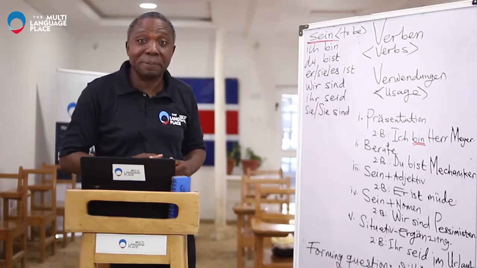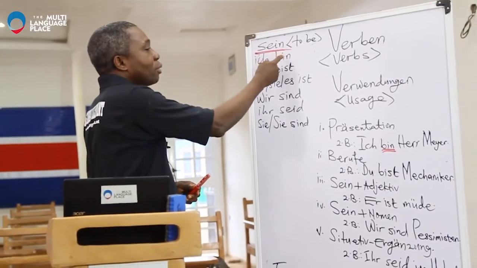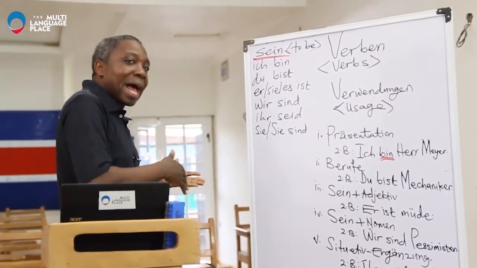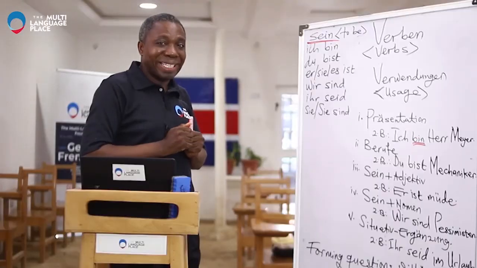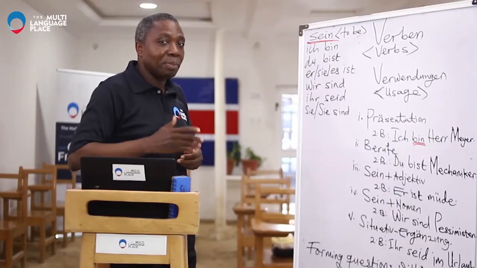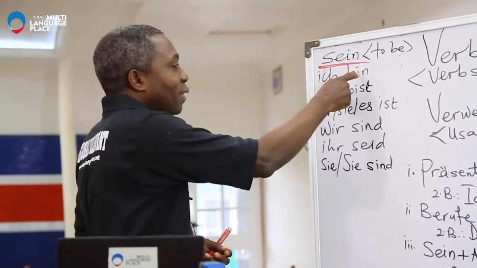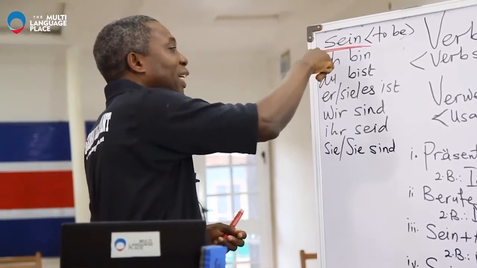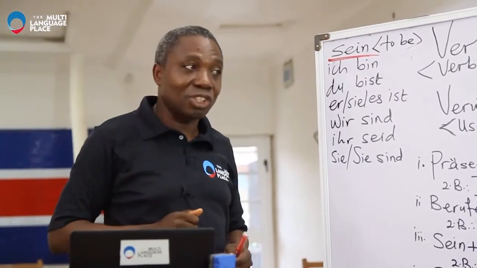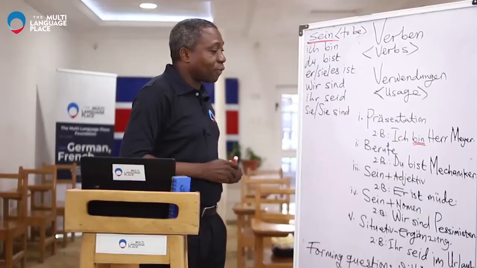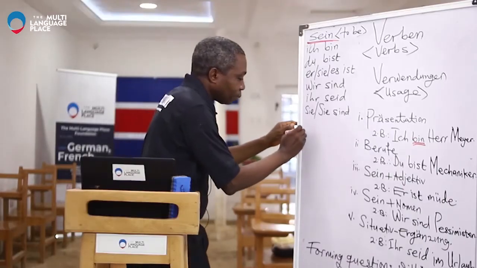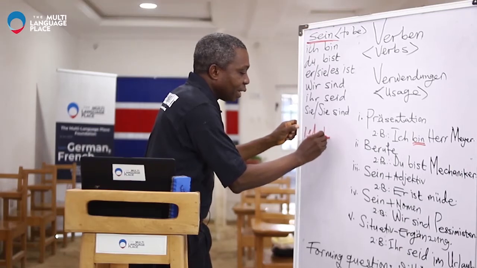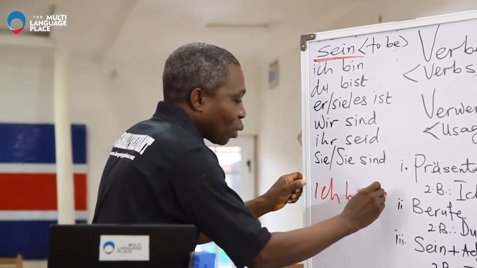Let's just experiment. We have ich bin, and it means I am. If you want to ask a question, you just say bin ich. You transfer this one to the first position, you take this one to the second position. Bin ich. So, for instance, if I say ich bin, I believe you are familiar with this word.